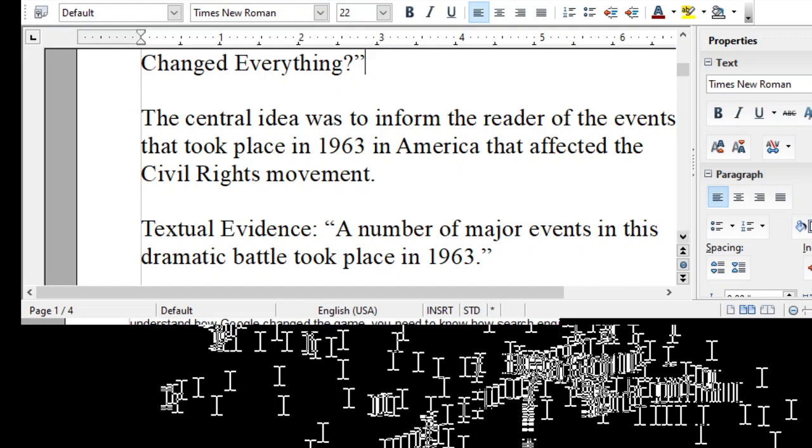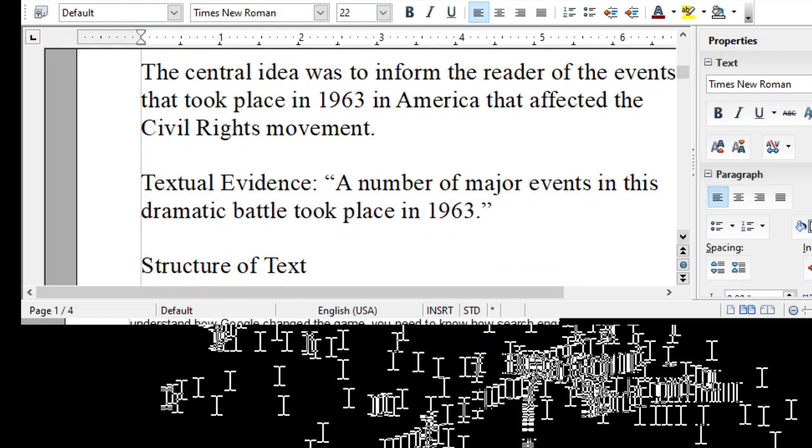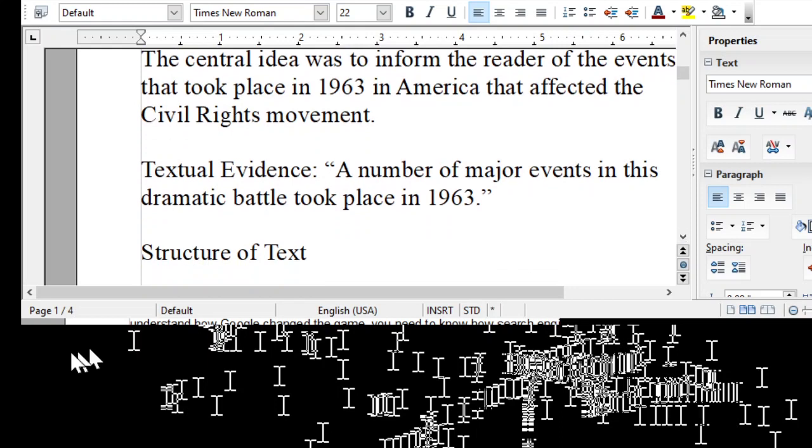All right, the second assignment was text structure, or the structure of text. That was an assignment.